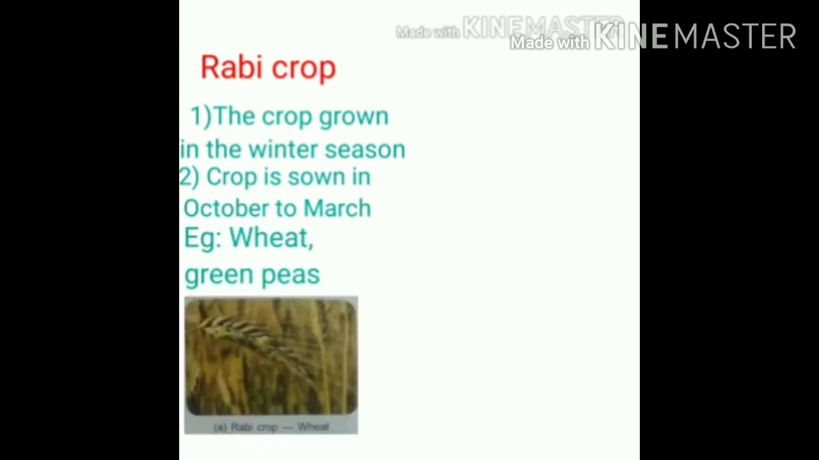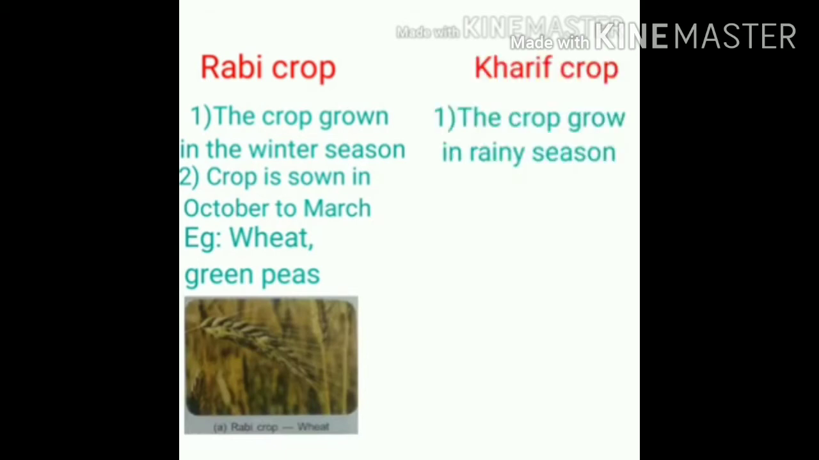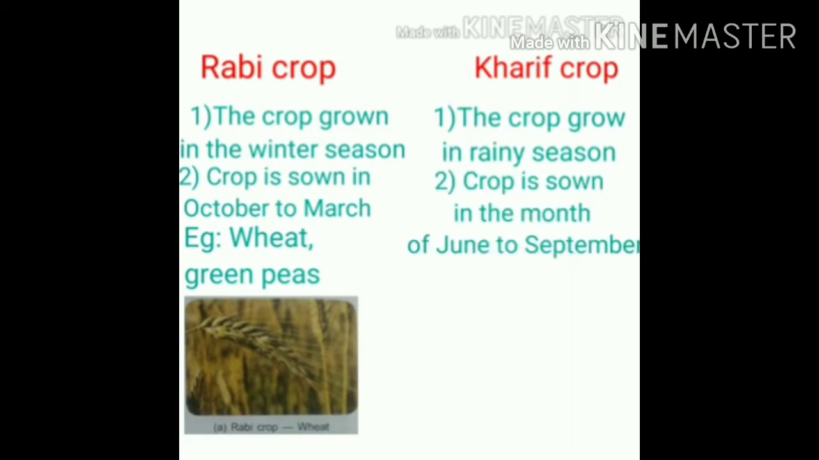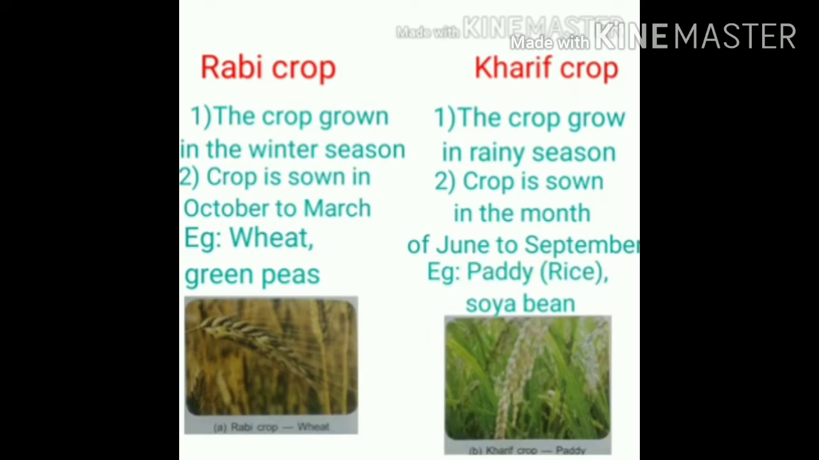These plants do not need much water. Kharif crop: the crops grown in rainy season are called Kharif crops and the sowing month for Kharif crop is June to September. Example, rice and soya bean. Compared to rabi crop, Kharif crop needs more water. That's why they are cultivated in rainy season and rain is one of the main sources of water.